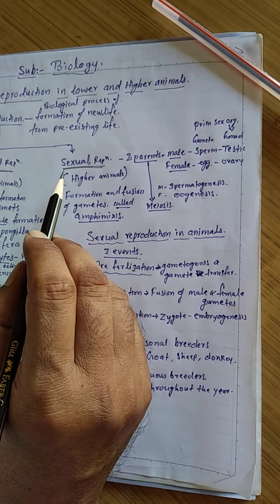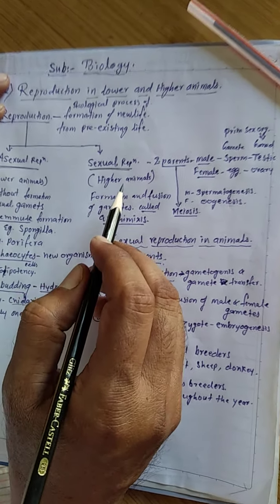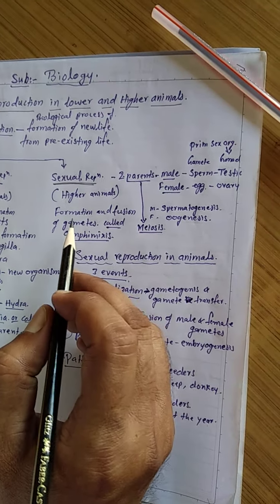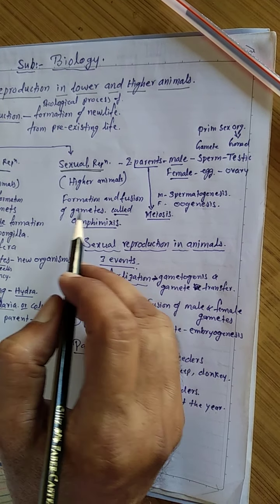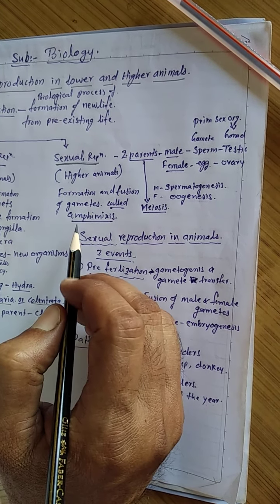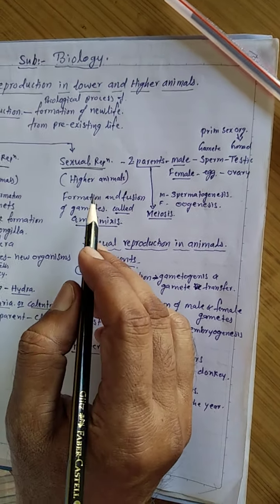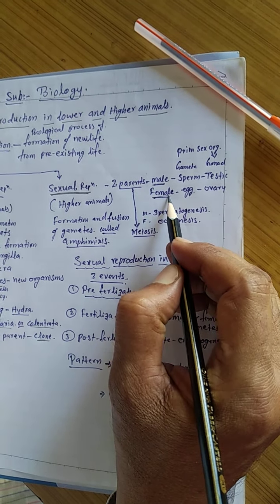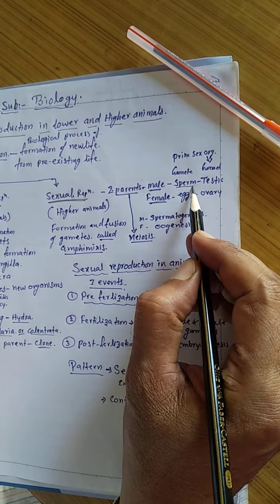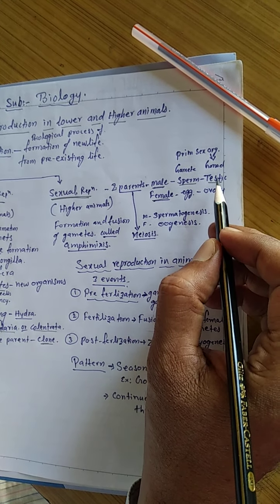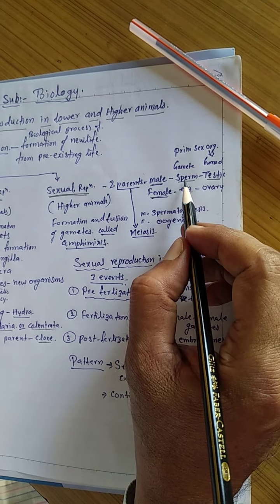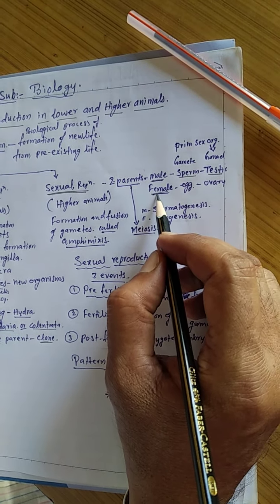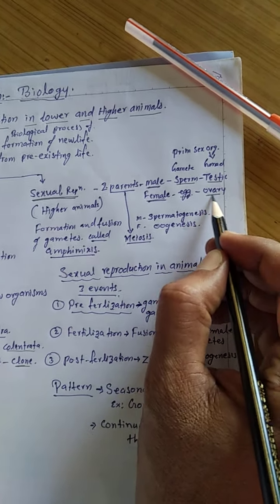Now the second type is sexual reproduction. It occurs in higher animals. In sexual reproduction, two parents are required, and there is formation and fusion of gametes. This is called amphimixis. The two parents are one male and one female. In the male, sperms are formed in the testes, which are gonads. Sperm are gametes. In the female, eggs develop in the ovary.